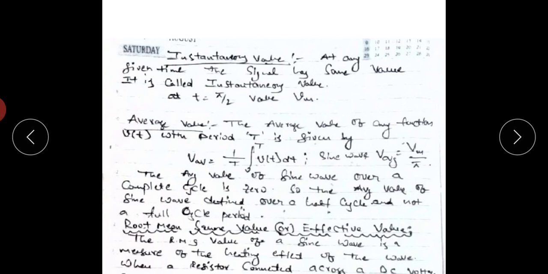Next one, average value. The average of instantaneous value of a wave is called average value. The average value of any function v of t with the period T is given by the formula V average equals 1 by T integral 0 to T of v of t into dt. The average value of a sine wave over a complete cycle is 0. So the average value of a sine wave is defined over a half cycle period and not a full cycle period.